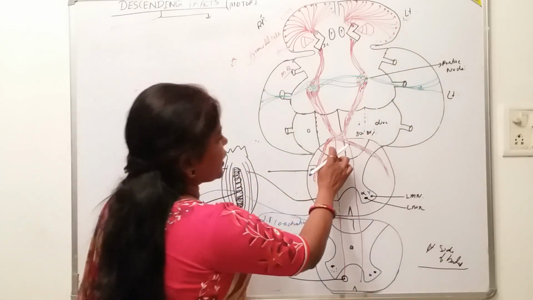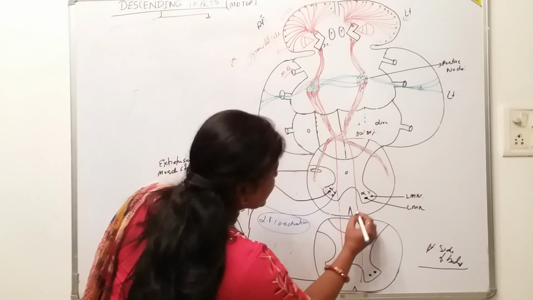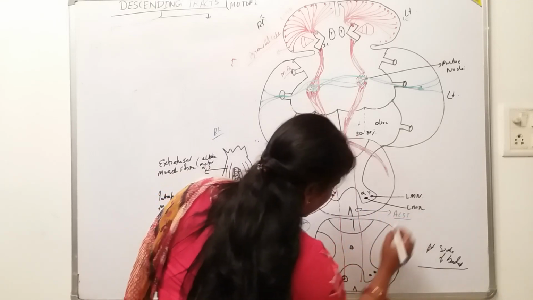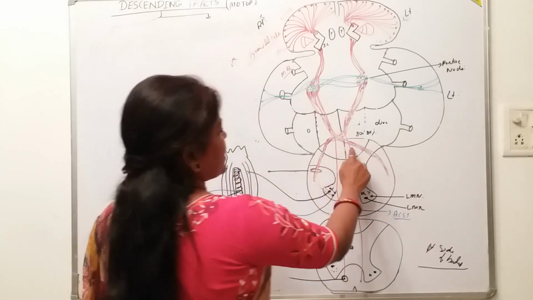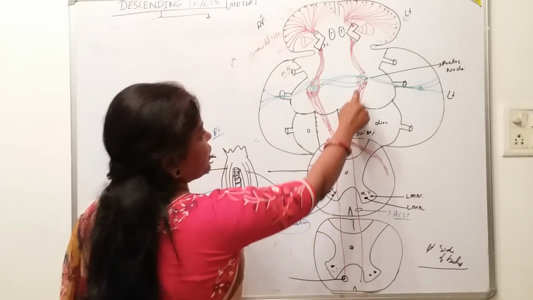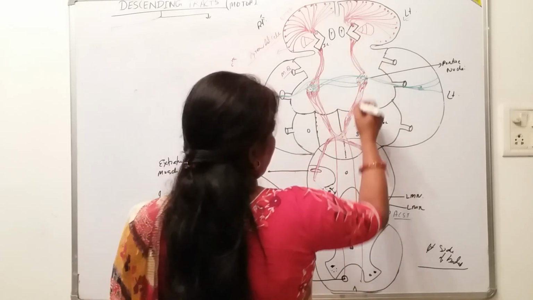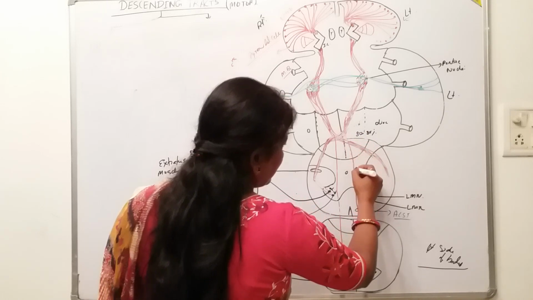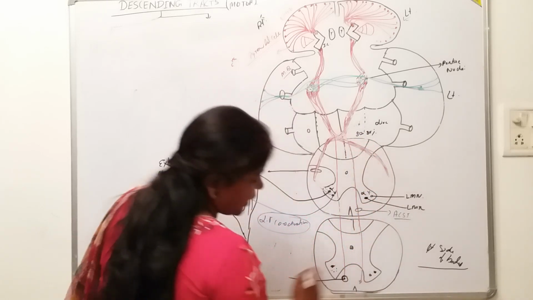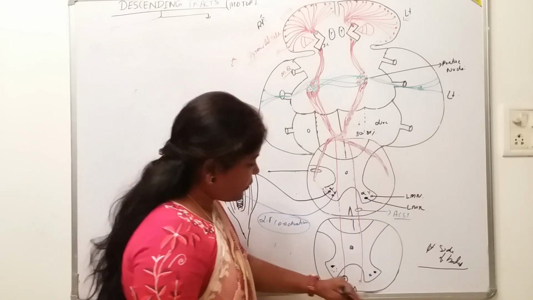Now what about this anterior corticospinal tract? Suppose, if I am discussing this one, this was coming from the left side, the left cerebral cortex, this corticospinal tract, and it is the undivided fibers coming as the anterior corticospinal tract in the anterior compartment, or the anterior funiculus of the white matter.